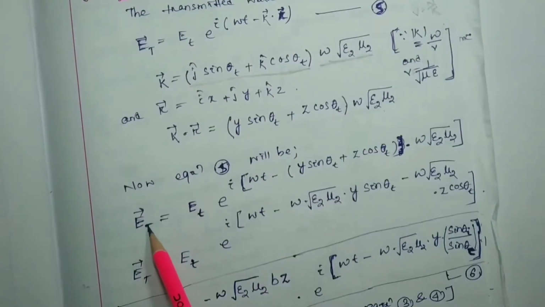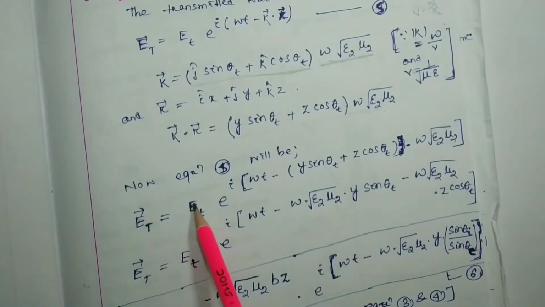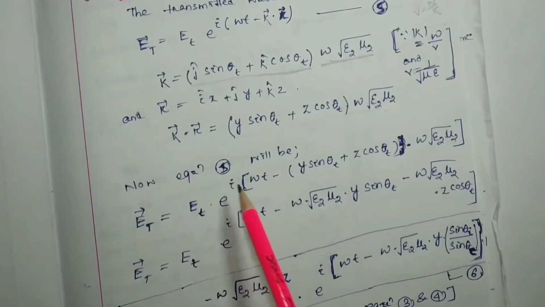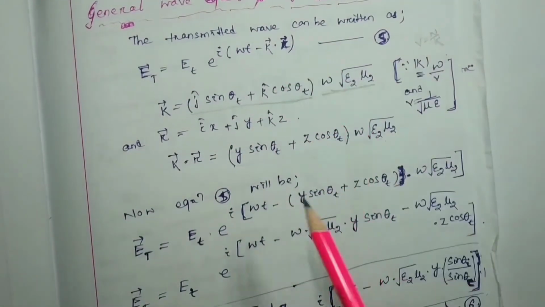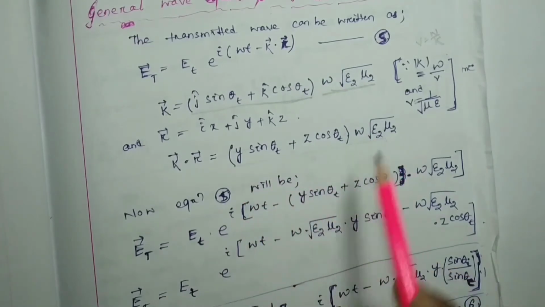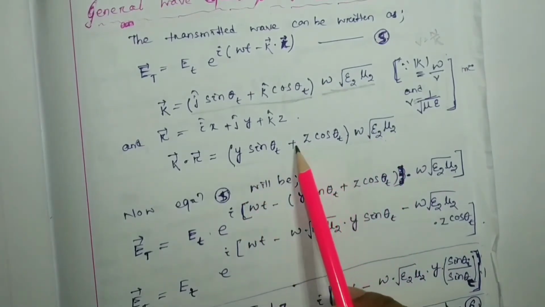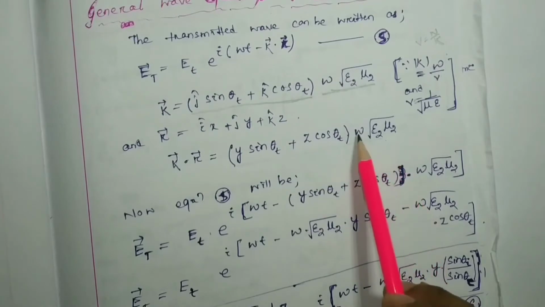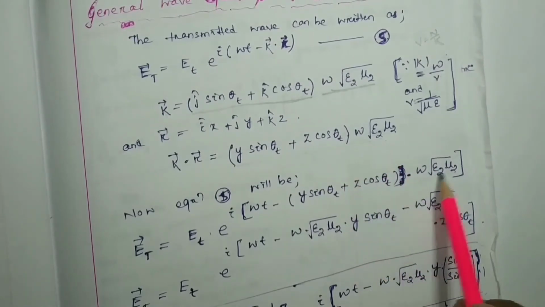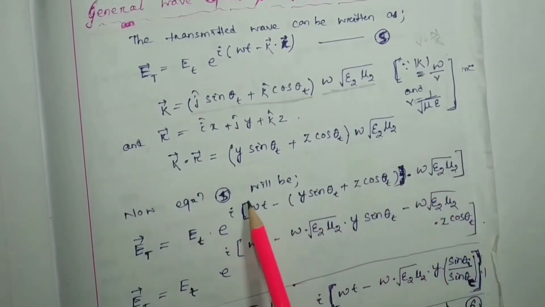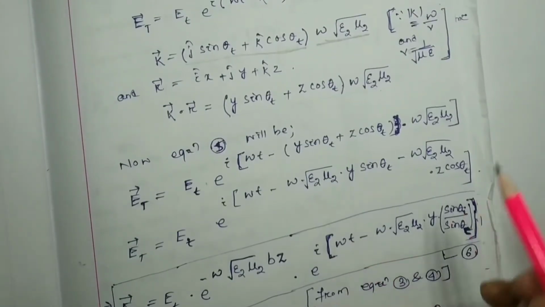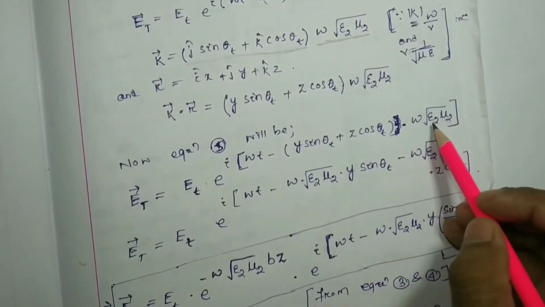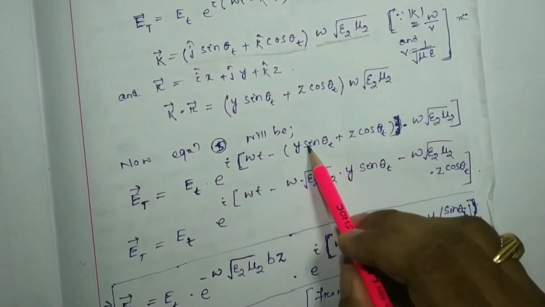So we found E capital T vector will be equal to Et into e to the i, omega t minus k dot r, where k dot r will be written as this one, y sin theta t plus z cos theta t into root over omega epsilon 2 mu 2 in square brackets. Again I am going to multiply this root over omega epsilon 2 mu 2 with this term and this term.